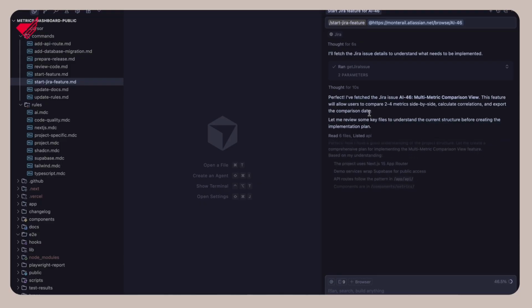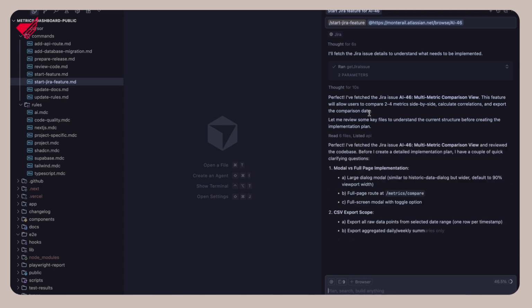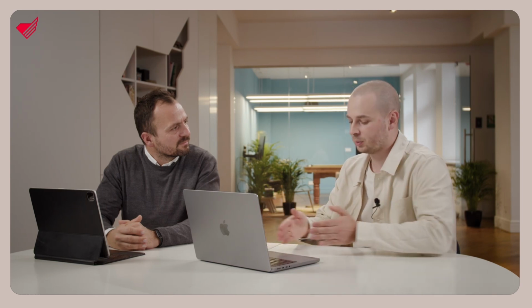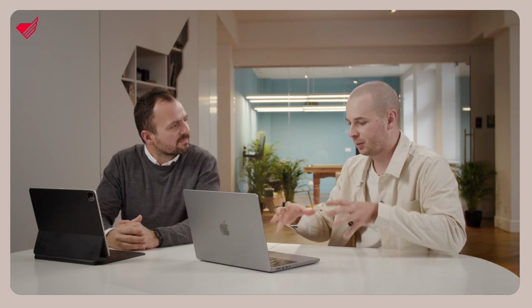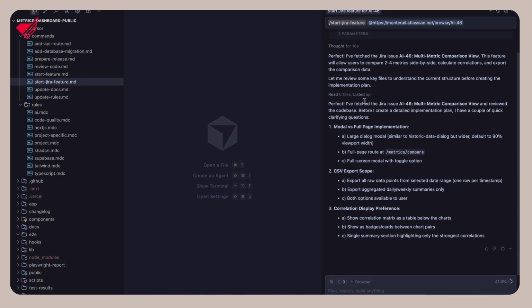So it now combines the context from Jira, which is more like a product description, with the context of my code repository. It doesn't only know what we want to achieve, but also what is the current state of the app, and how to connect it together. So now it didn't write a plan yet, which is good because it needs some clarification from me. It asked me, do I want to have this comparison as a modal or a full page implementation? And it even has given me some options to choose from.